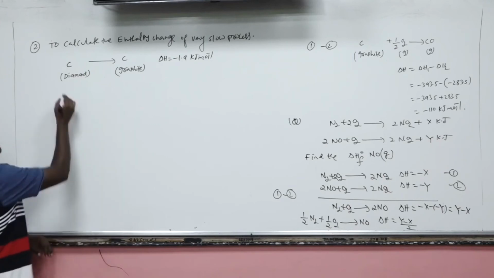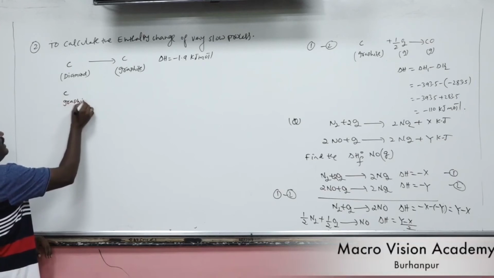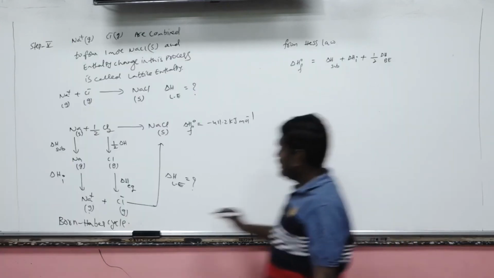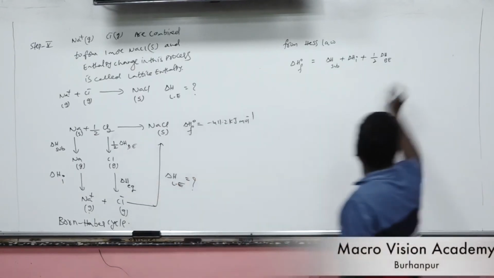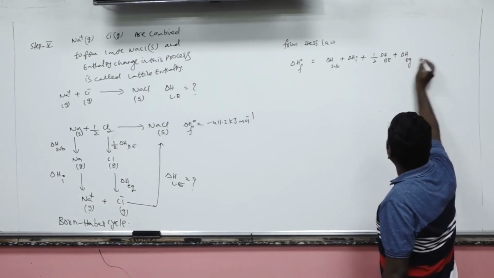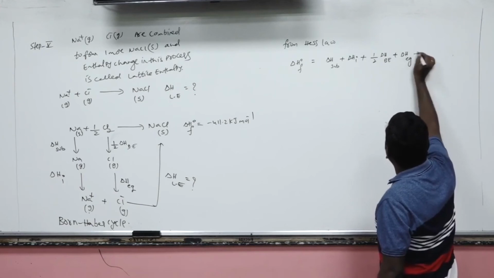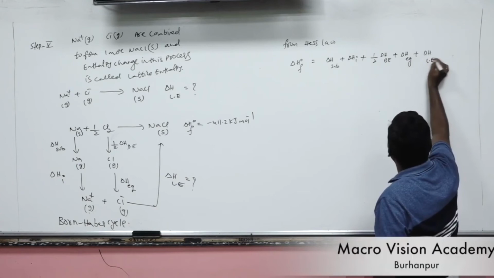Now here, let's suppose graphite combustion enthalpy. This is the bond dissociation enthalpy. Next, electron gain enthalpy, and in the last step, that is lattice energy.